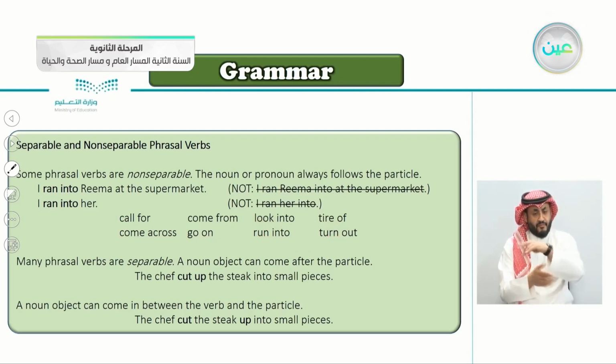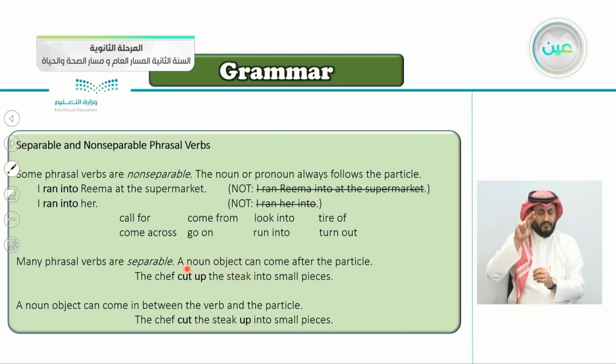So you can separate these phrasal verbs, but you can't separate those. Many phrasal verbs are separable, so let's take the ones that we can separate here. A noun object can come after the particle.